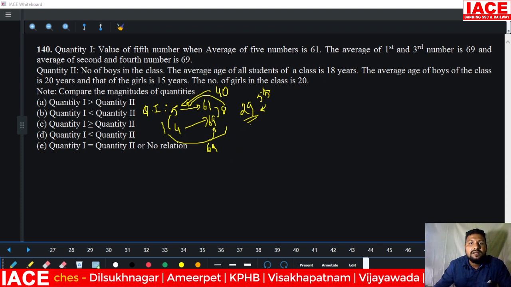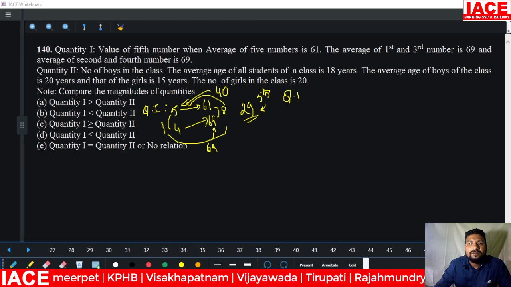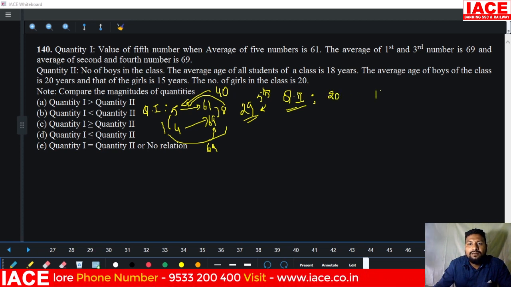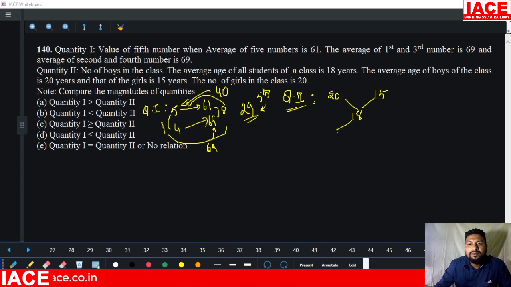And coming to quantity 2. In quantity 2, we can apply mixture and allegation. Boys average age is 20 years. Girls average age is 15 years. Total class average is 18. And you can apply 3, here is 2. Girls are 2 parts, equal to 20 members, means boys are 3 parts, equal to 30.